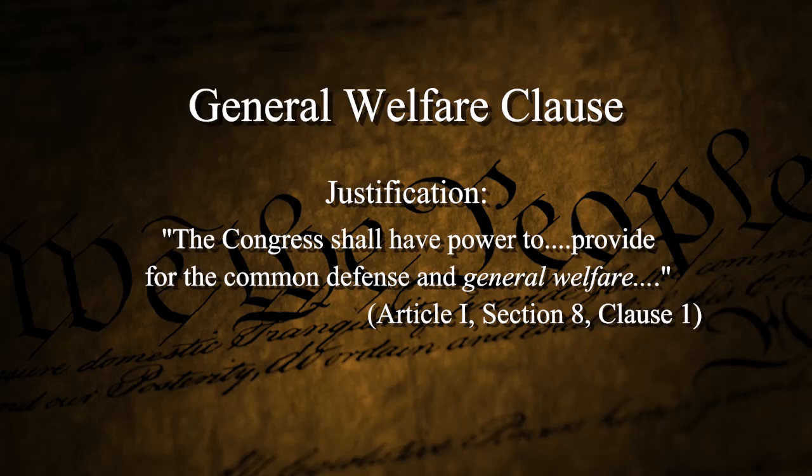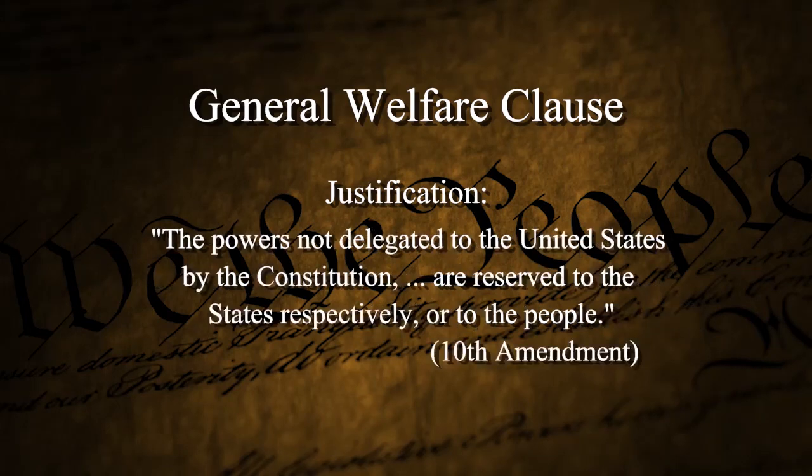So the justification for our General Welfare Clause: "The Congress shall have power to provide for the common defense and general welfare." Another incredibly powerful justification is the 10th Amendment: "The powers not delegated to the United States by the Constitution are reserved to the states respectively or to the people." All right, so there's your quick summary of the 5 clauses everyone should know. Now you're officially done. Have fun.